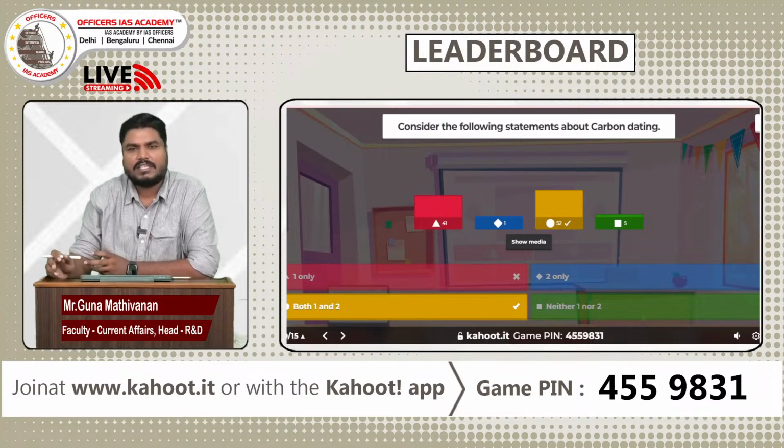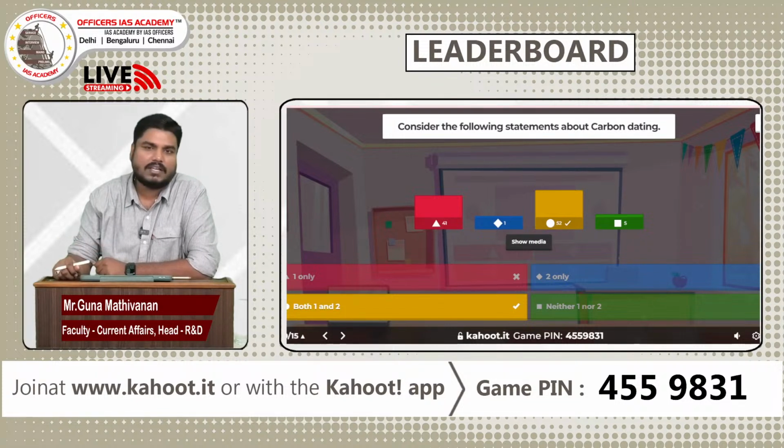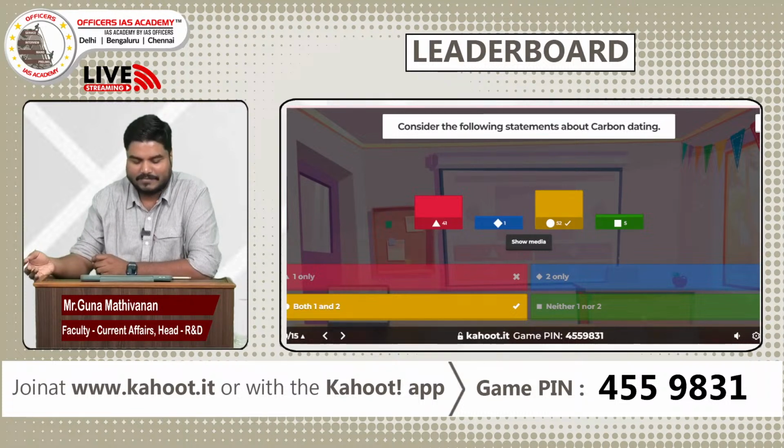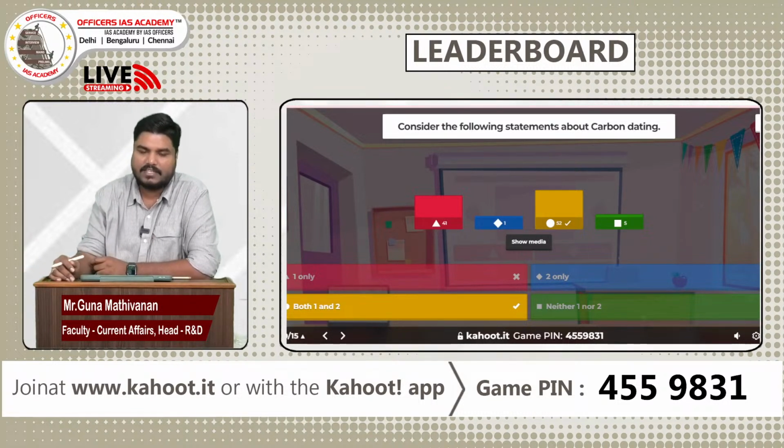Right, and this method is applicable only when that dead organic matter is roughly 40,000 years old. Before that, it is difficult to find out the age. And also it is applicable only on living things, or I would say, lived things. It cannot be applied on non-living things. So both statements are correct. Answer is C, both 1 and 2.